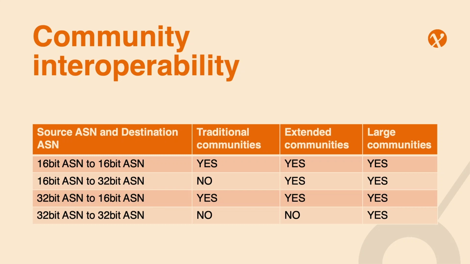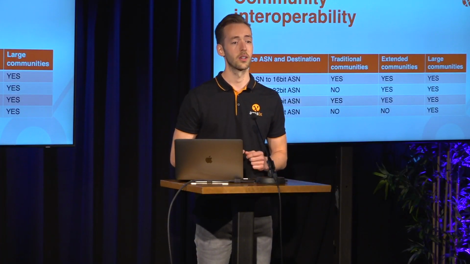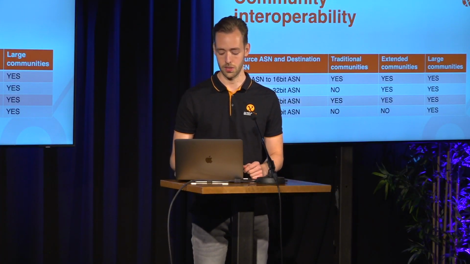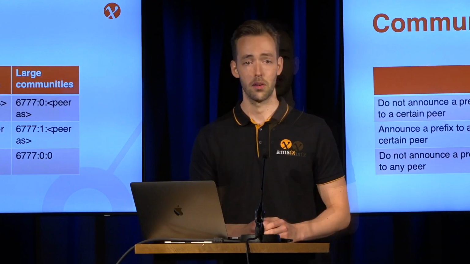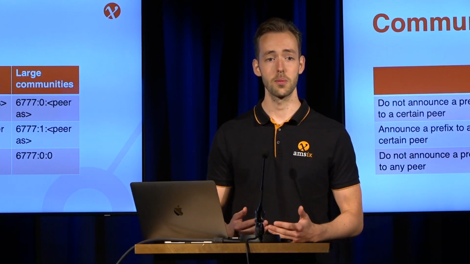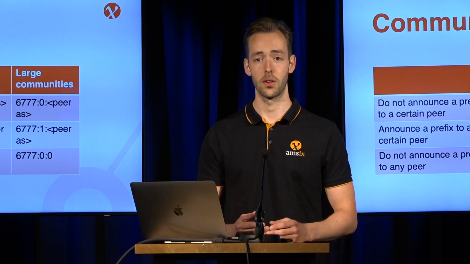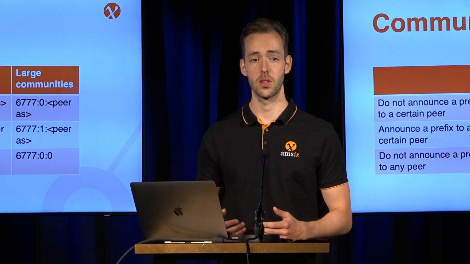There's one catch, however: if you want to signal a 32-bit ASN from a 32-bit ASN network, you're going to have to use large communities, as that is the only community type that is supported for this type of communication.